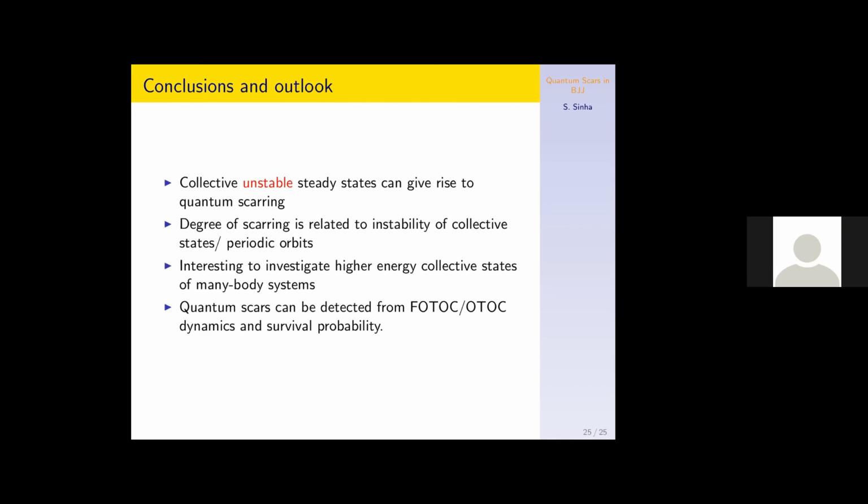But there is a recent work to understand this classical counterpart from matrix product states.